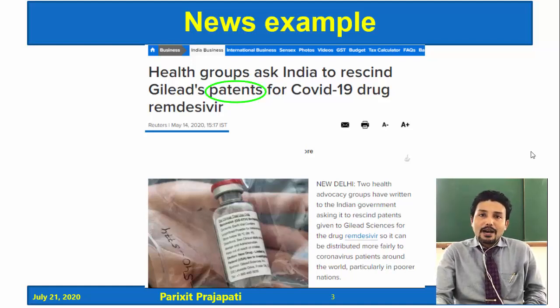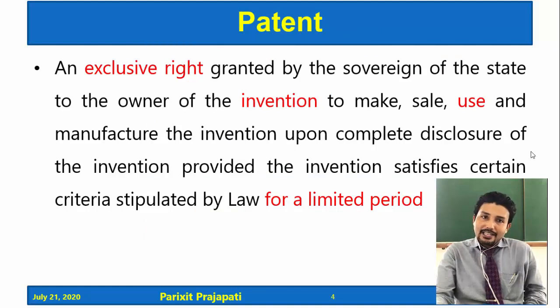What is a patent? By definition, a patent is an exclusive right granted by the sovereign of the state to the owner of the invention to make, sell, use and manufacture the invention upon complete disclosure of the invention, provided the invention satisfies certain criteria stipulated by law for a limited period.